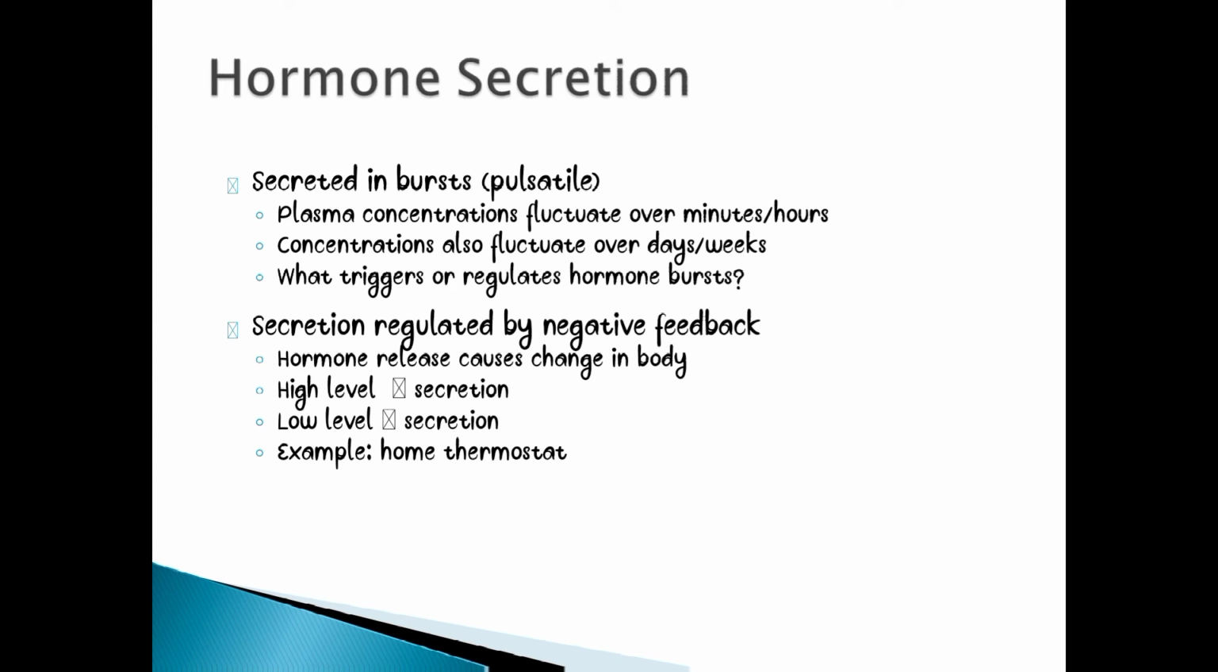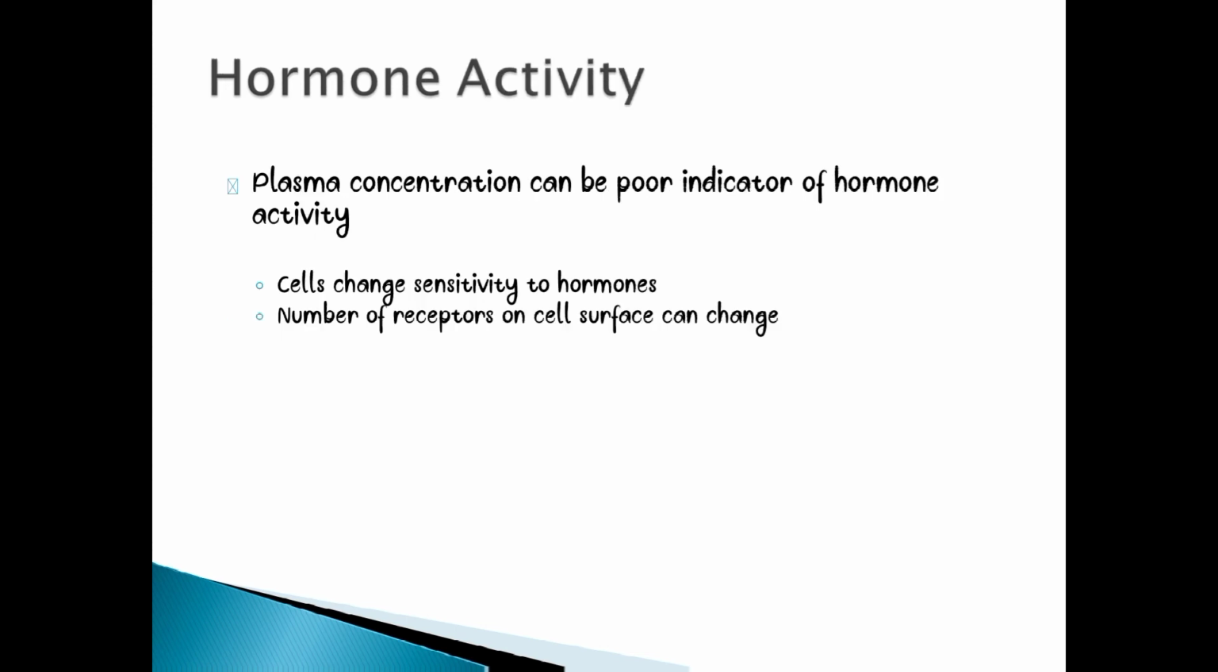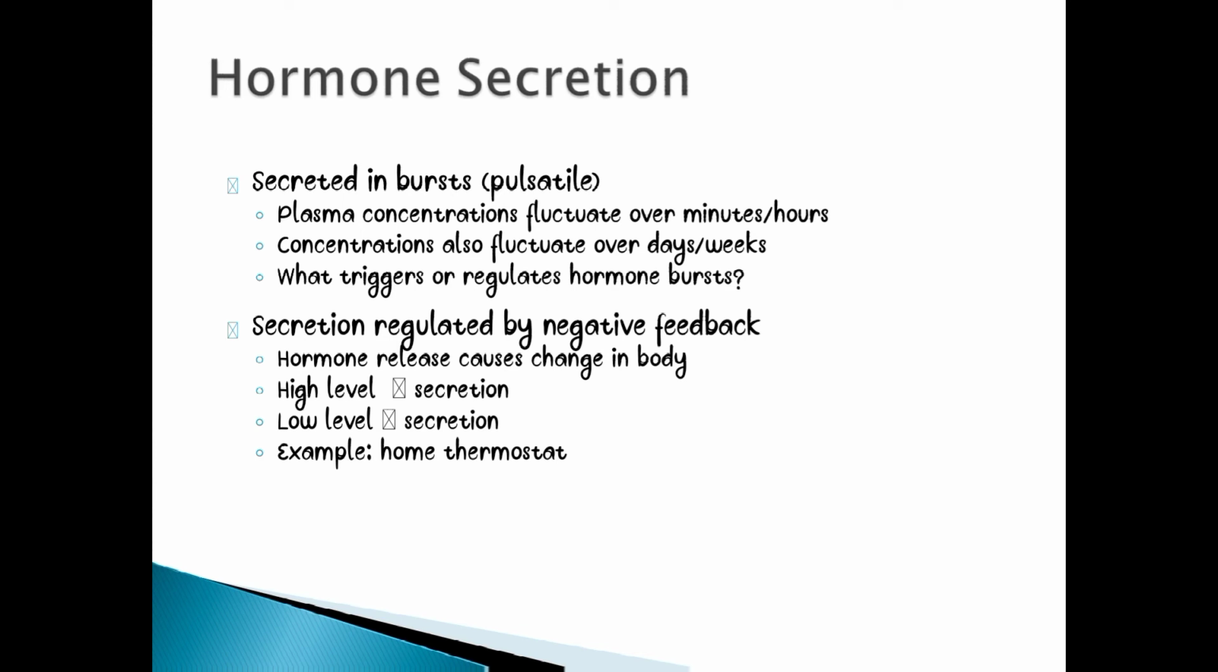Hormone release causes a change in the body. High level secretion, low level secretion. An example is a home thermostat, which is a technology. It's just an example of the way hormones are secreted at high and low levels by negative feedback, and there is also secretion by pulsatile release.